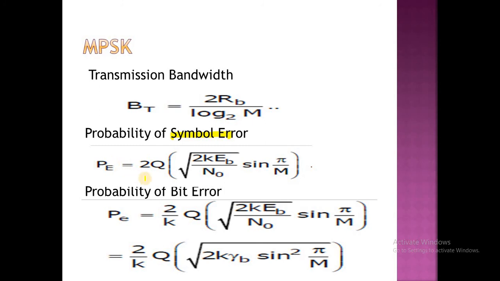This is the probability of symbol error in the case of M-ary phase shift keying, and the probability of bit error in M-ary phase shift keying is equal to 2 by k into Q of square root of 2k Eb by N0 into sin pi by M. It can also be written as 2 by k into Q of square root of 2k Eb by N0 times sin squared pi by M. Here we have the probability of bit error, the probability of symbol error, and the transmission bandwidth in the case of M-ary phase shift keying.